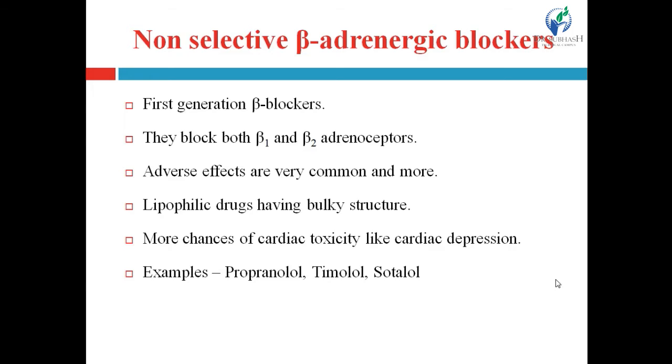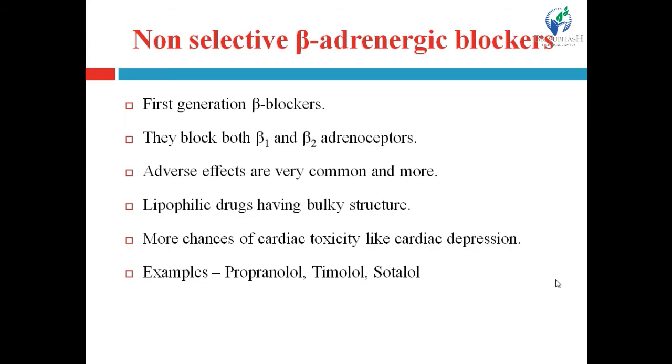As they block both receptors, they produce adverse effects, and these adverse effects are very common and more, because the drugs are more lipophilic due to the presence of a bulky structure. In the non-selective beta blockers, in the structures we have seen in the classification, there is a bulky group.